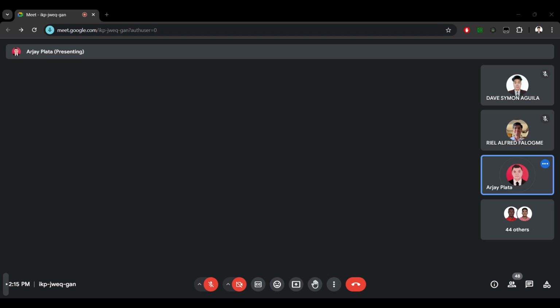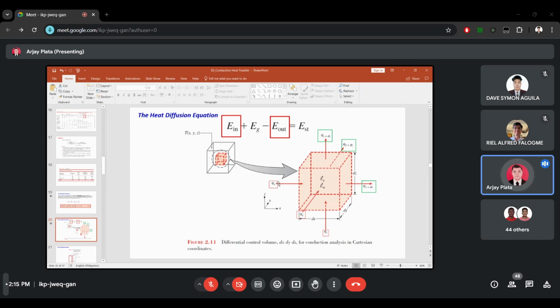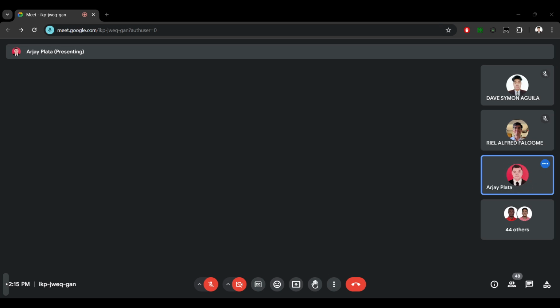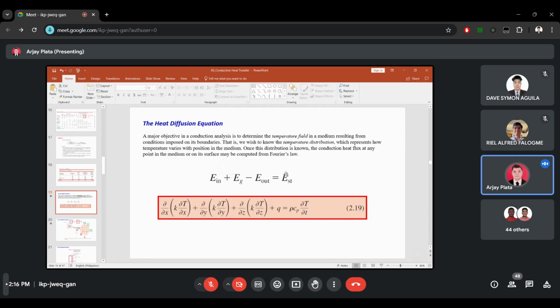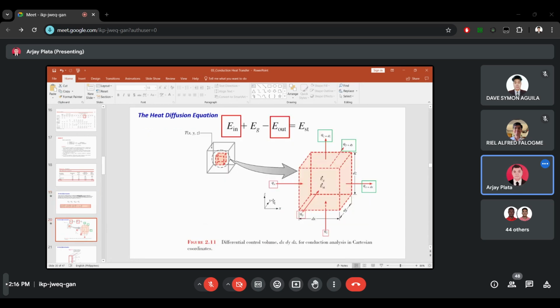In determining the heat diffusion equation, we have to consider the energy balance. We have to apply the conservation of energy, so energy can neither be created nor destroyed. That's why we have here energy in plus energy generated minus energy out is energy storage. We will proceed first with the energy in. Energy in, or heat transfer in, is the rate of heat transfer coming into the system. So what are those?